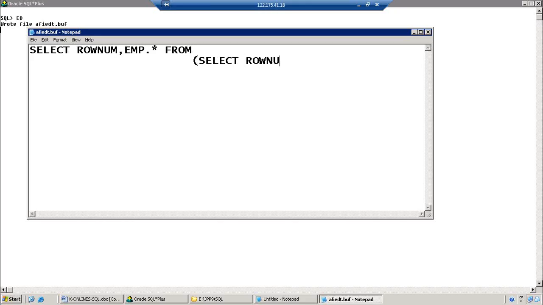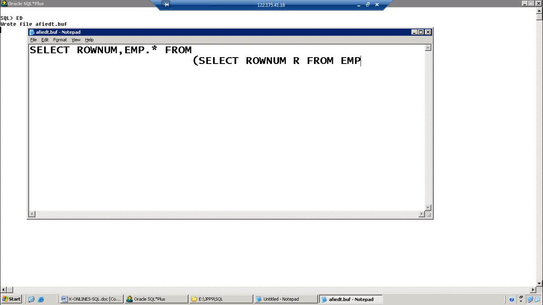SELECT ROWNUM, and I am giving it an alias name. ROWNUM is a pseudo column, as I already told you, ROWNUM and ROWID. Now from EMP, I just want to pick only ROWNUM from the EMP table.